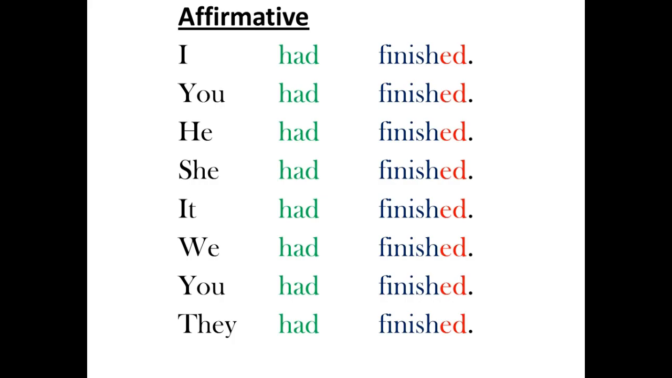So the affirmative of the past perfect is very simple. I had finished, you had finished, he had finished, she had finished, it had finished, we had finished, you had finished, they had finished. Just the auxiliary and the verb and ed if the verb is normal.